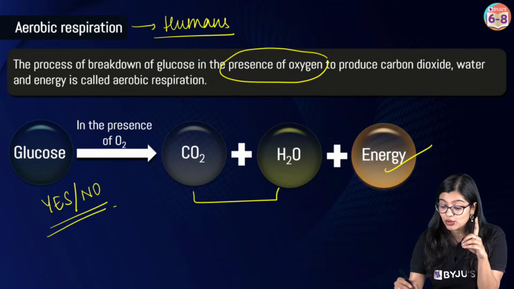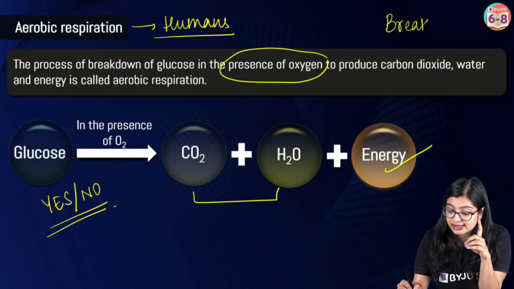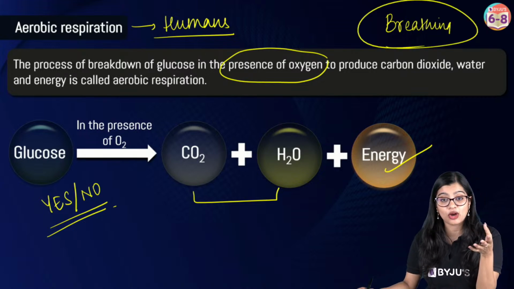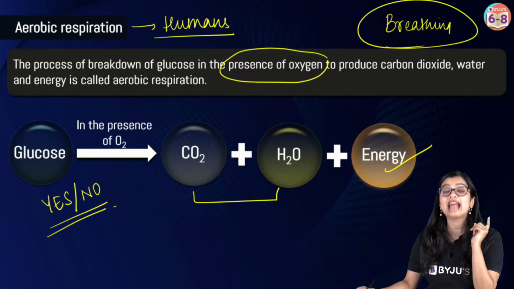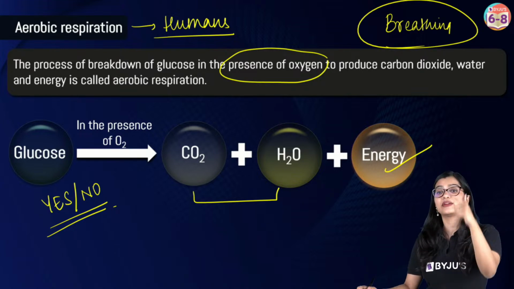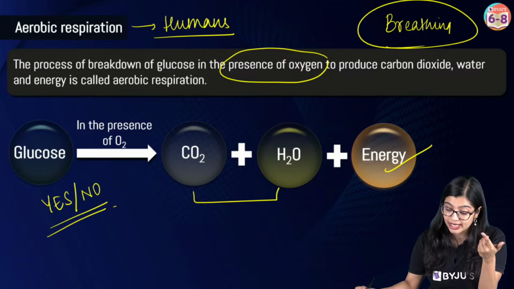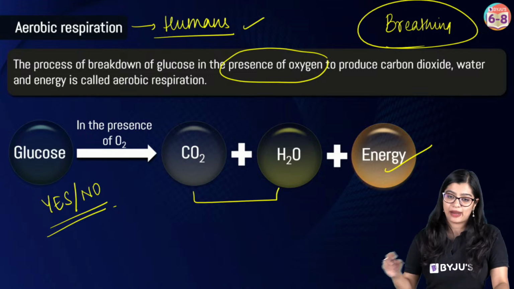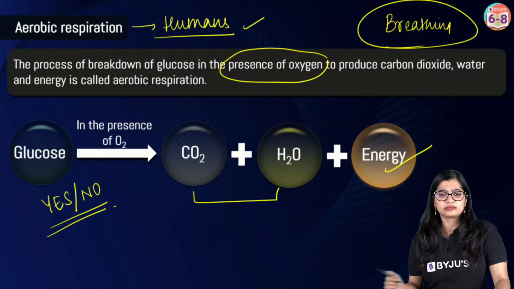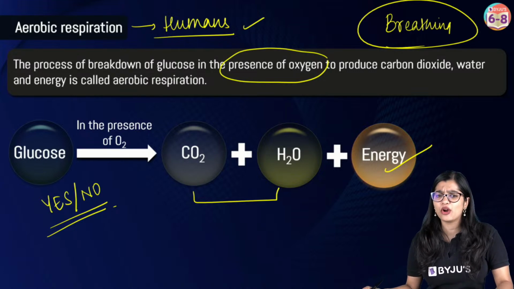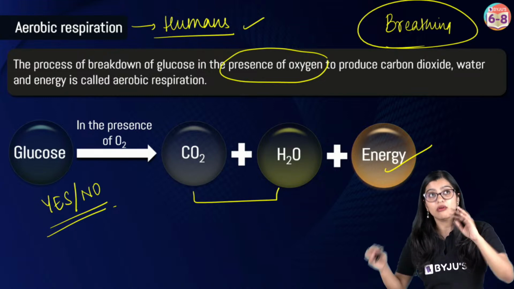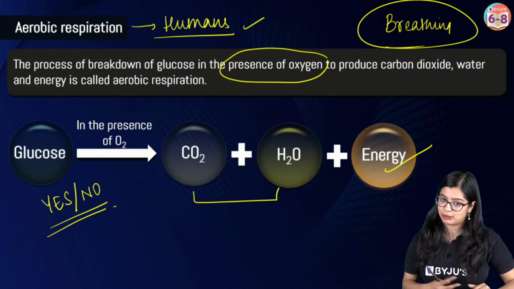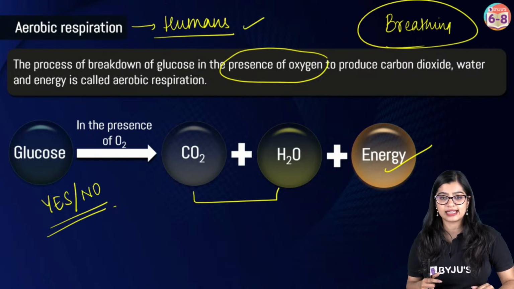How? Earlier you told me, ma'am, breathing is there. What is breathing? Breathing is the physical process of taking in air and giving out air. The air that we take in is rich in oxygen, which is why most cells of our body do aerobic respiration. Now, ma'am, is human equal to anaerobic? No. Most of the time our body performs aerobic respiration. That is what we need to understand.